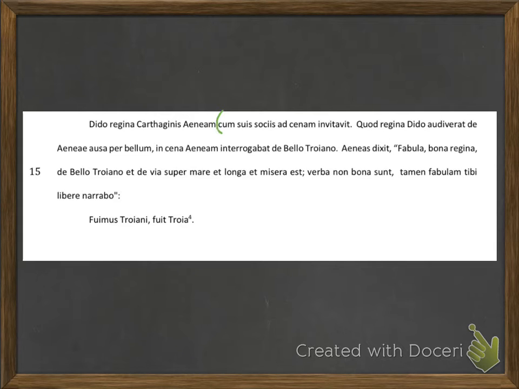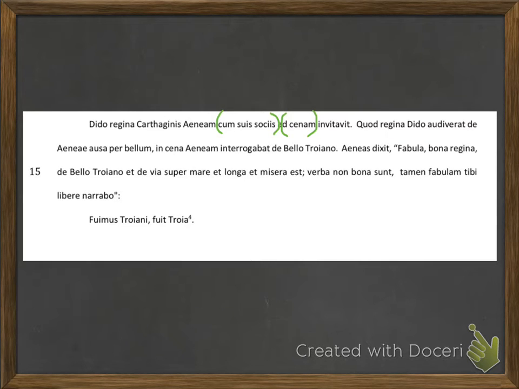Cum requires the ablative case. I notice that both suis and sociis are both in the ablative case. And then right after sociis is the preposition ad. So I know that my prepositional phrase ends with sociis. A new prepositional phrase begins with ad and ends at caenam, because the verb invitavit is never going to be part of a prepositional phrase.